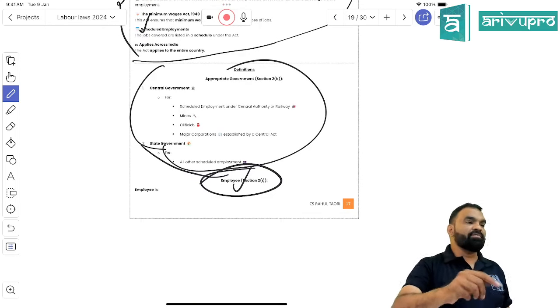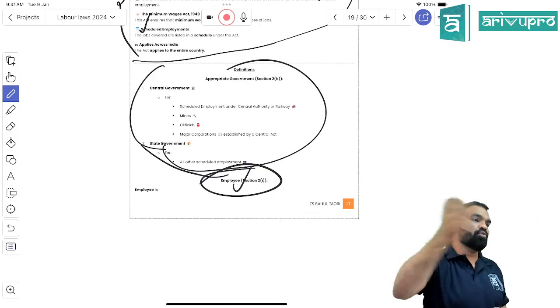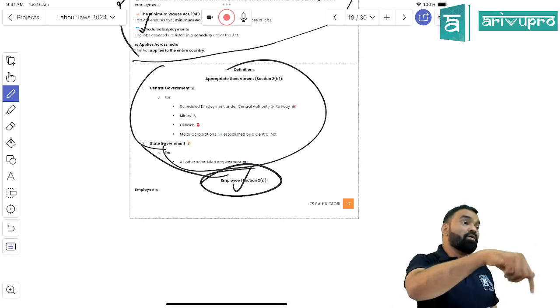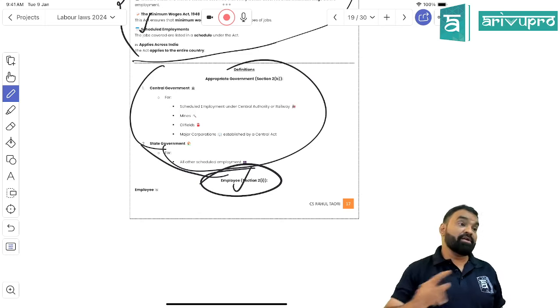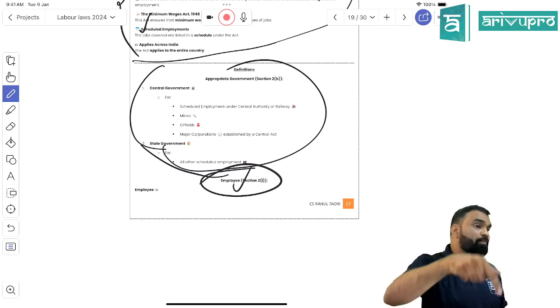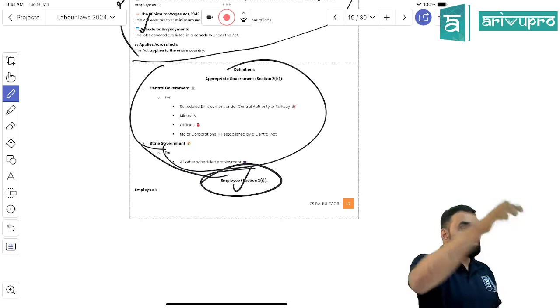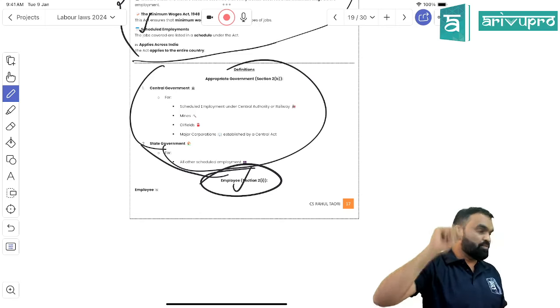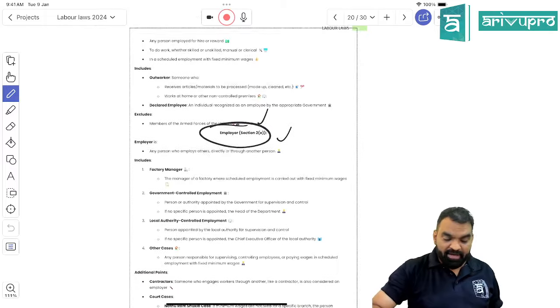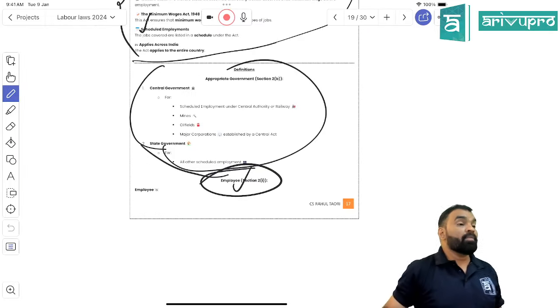Appropriate government's relevance is whose rule you should approach if you want to refer to the minimum wage rate. If you are willing to determine the minimum wage rate, you need to have knowledge of the appropriate government, right? For some things you will refer to the central ruling, for other things you will refer to the state ruling, right? Now what would be the relevance of employee, beta?